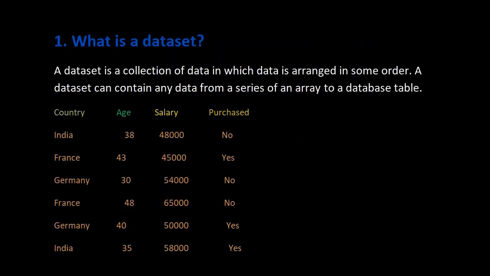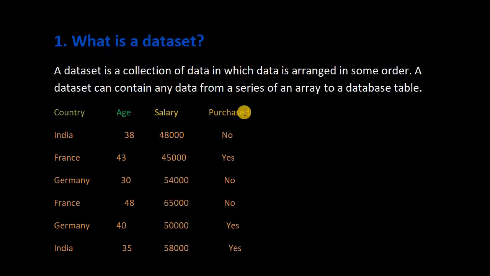Right, now come to the point. First question is, what is a data set? A data set is a collection of data in which data is arranged in some order. As I already told you in a previous video, a data set is a collection of data with the help of which we can train the model, but this data is in some order. A data set can contain any data, from a series or an array to a database table.